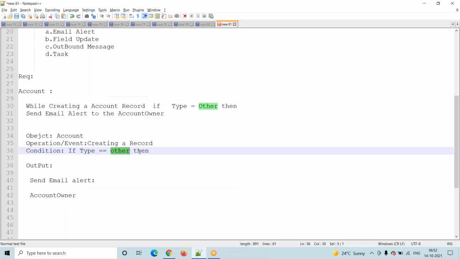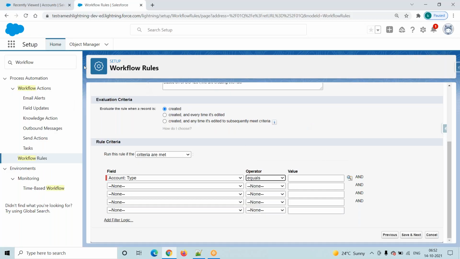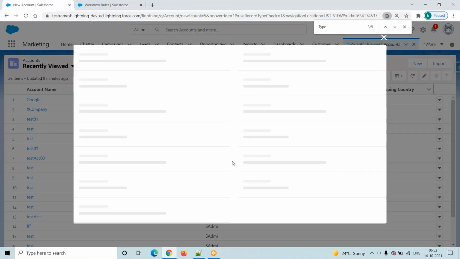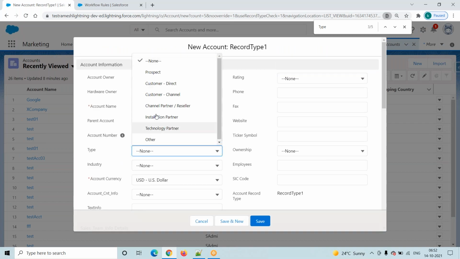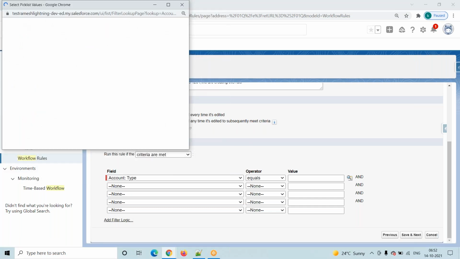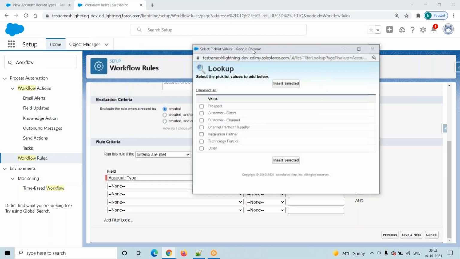Equals. So this is a pick list field, right? Type is a pick list field. For example, go to here, click on this new button. Here you have to observe type is a pick list field or drop down list. So these are the pick list values. So that's why whenever we are trying to create a workflow rule, if it is a pick list field, then the system automatically shows this icon. This is lookup icon. Click on this lookup icon. It will show all the pick list values.